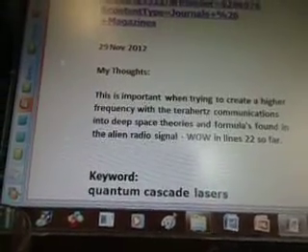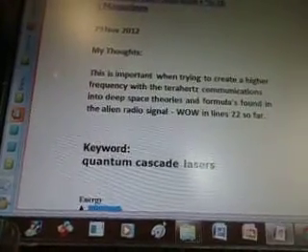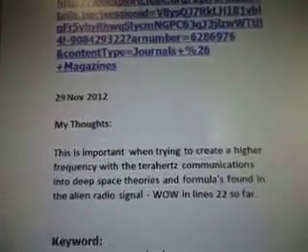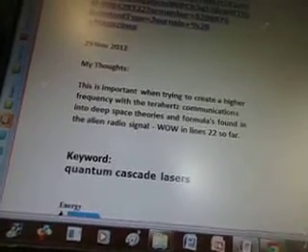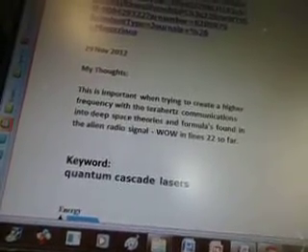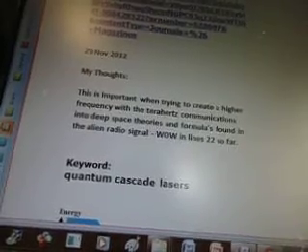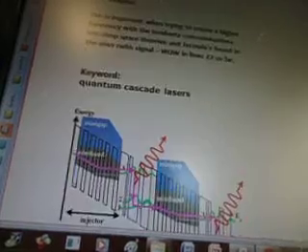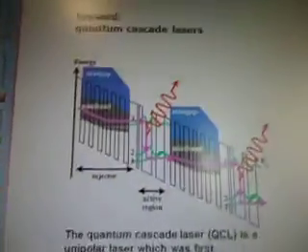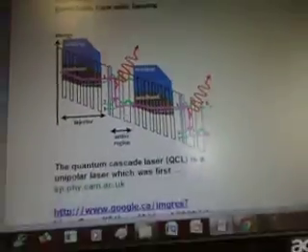ieeexplore.ieee.org. November 29th, 2012, my thought: this is important when trying to create a higher frequency with the terahertz communications into deep space, theories and formulas found in the alien radio signal WOW in lines 22 so far. Keyword is quantum cascade lasers. And there's a diagram there.